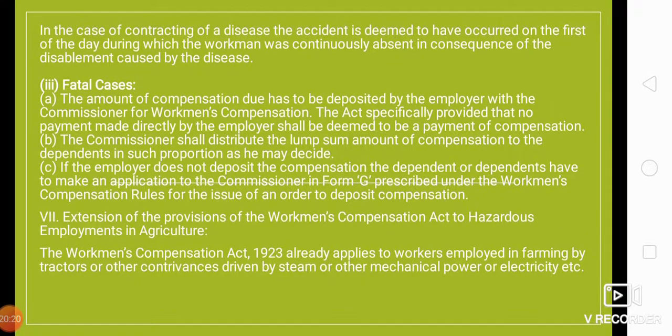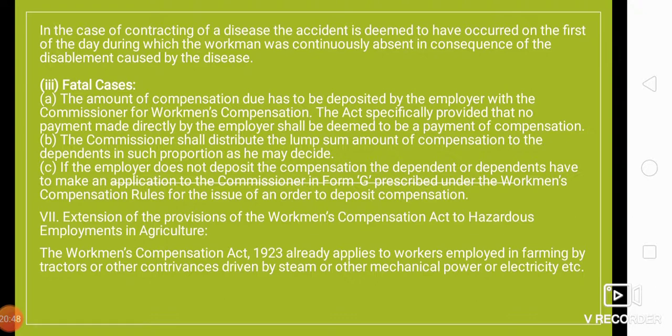Let's move further. In case of contracting of disease, the accident is deemed to have occurred on the first of the day during which the workman was continuously absent in consequence of the disablement caused by the disease, right? So the accident is deemed to have occurred from the first day the workman was continuously absent.